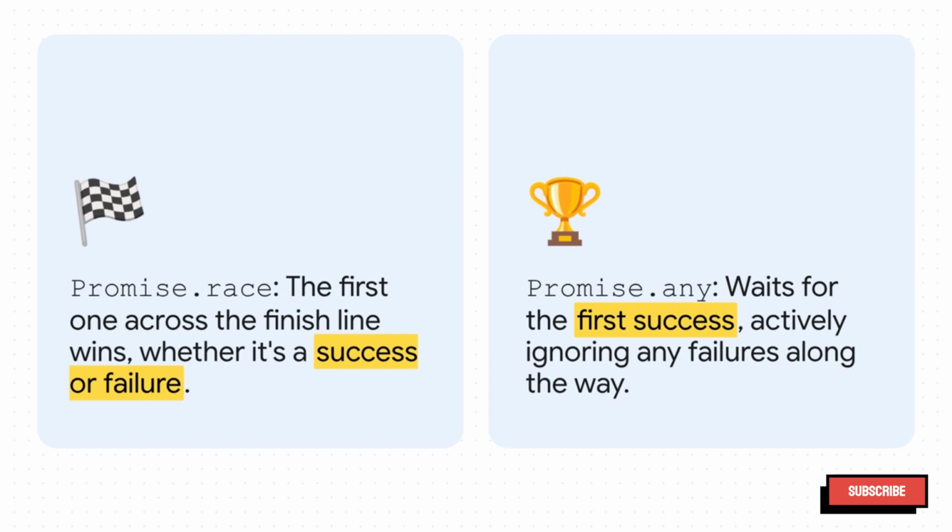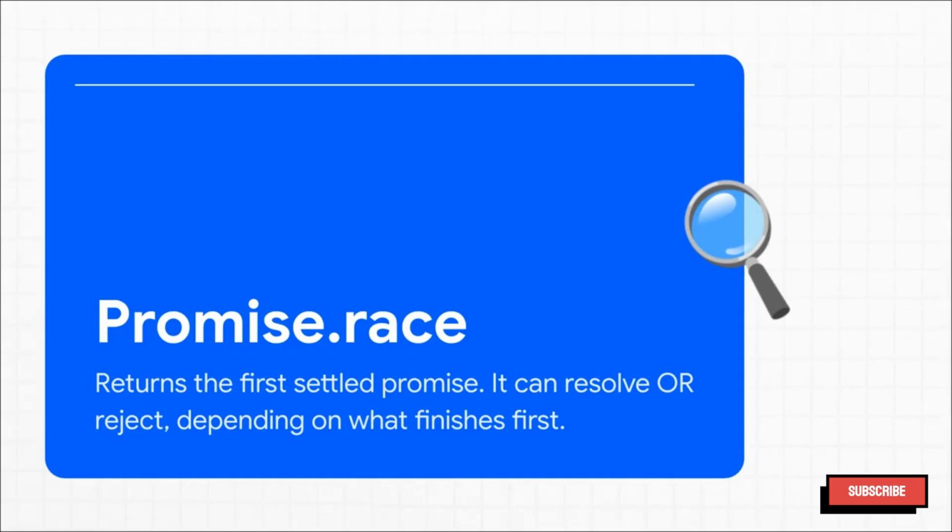It's specifically looking for the first successful result. It'll just ignore any failures and keep waiting until something actually works. So yeah, with Promise.race, it really is just a mad dash to the end. Whichever promise gets there first, whether it's holding a value or an error message, that's the one that decides the outcome for the whole group.